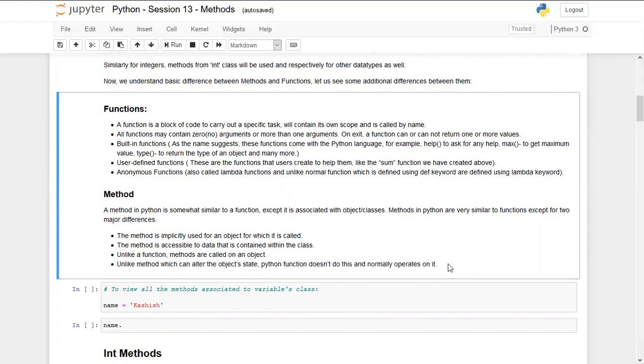So I hope you now have some idea about methods and functions and their differences. Any questions till now?